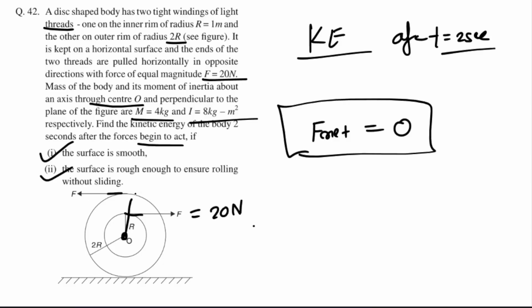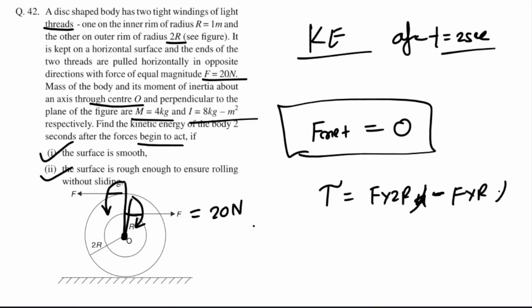So the torque of this force will be in this direction, clockwise, and this force will be in this direction, anti-clockwise, and this anti-clockwise will dominate because its torque value will be F into 2R. So if you write the net torque, F into 2R anti-clockwise, and minus F into R clockwise, right? So net torque we will be getting F into R in the anti-clockwise direction. So there is net torque acting on the body around point O, and if it is so, then it will have omega after 2 seconds, right?